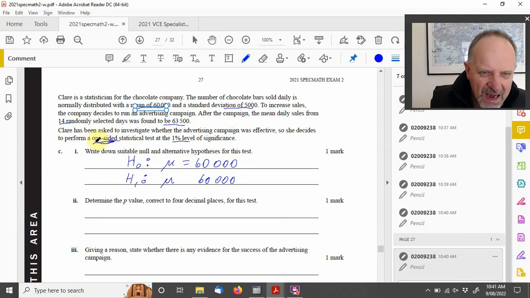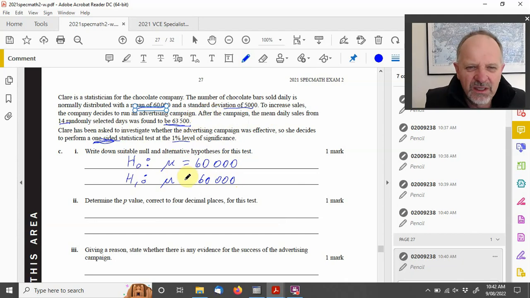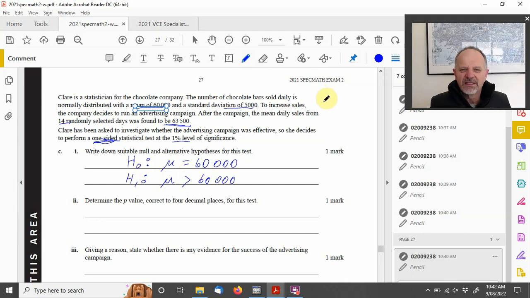Now here it says one-sided statistical analysis, and at the 1%, we won't worry too much about that at the moment. We'll get to that in the next bit further down. But what was our sample that we took? Our sample was found to be 63,500. So our sample is bigger than what it originally was. So our one-sided test is now that the mean has actually increased, and it's now greater than 60,000.